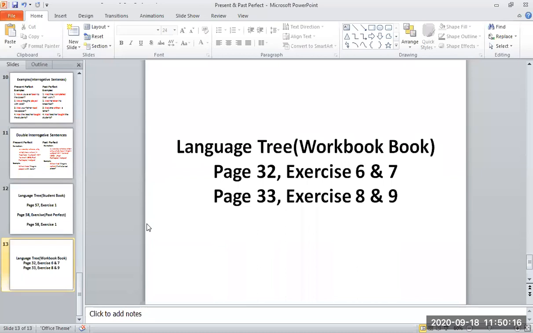Okay, good Dua. It's page 32. Better turn on your camera and let me see if you have opened your book or not. Okay, so we are going to do exercise 6 first. Page 32, exercise 6.